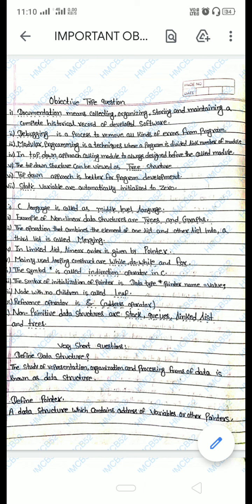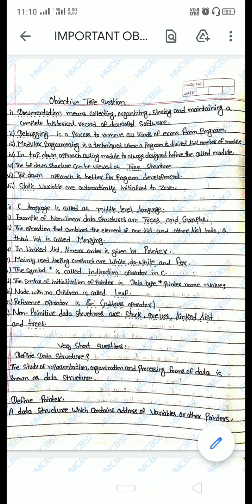Mainly used looping constructs are while, do while and for. There are three types of looping constructs: for, while, do while. The symbol star is called the indirection operator. As I told in my previous video, it is used for declaring a pointer. The syntax of initialization of a pointer is data type star pointer name equal to value.